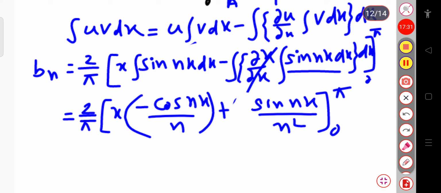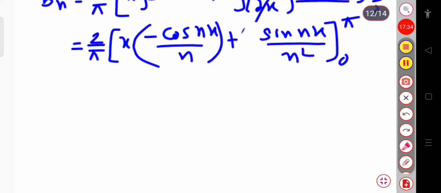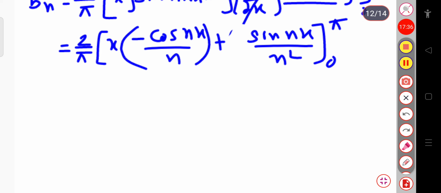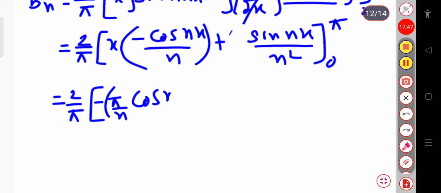Now let us substitute this value. If you put the value of pi, this will be equal to 2 by pi, and here this will be pi. The negative sign is taken common. So this will be minus pi divided by n cos n pi, this is your cos n pi, minus the lower limit, since it is upper limit minus lower limit. But for the x I have to write 0.